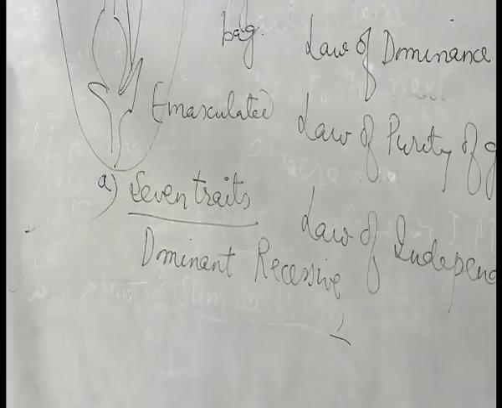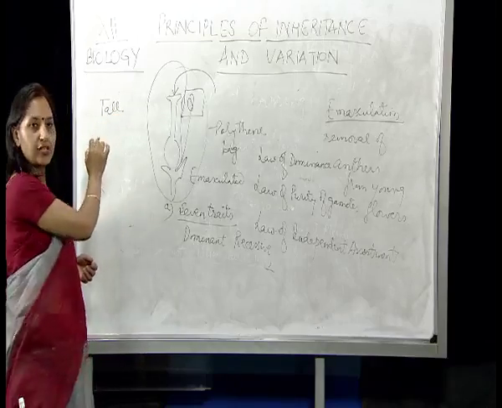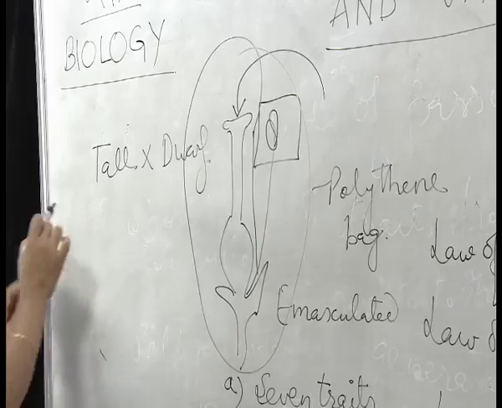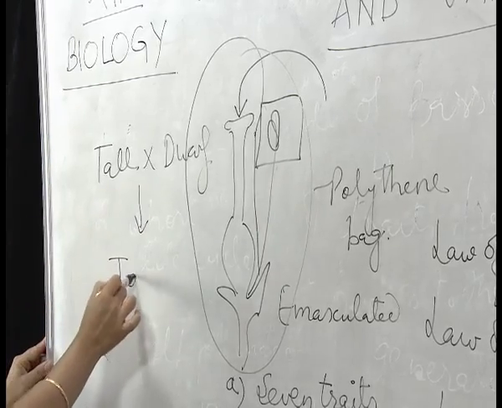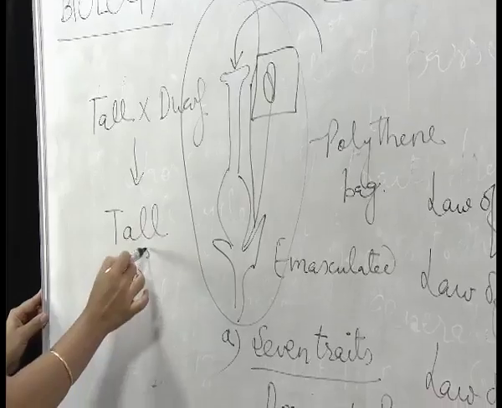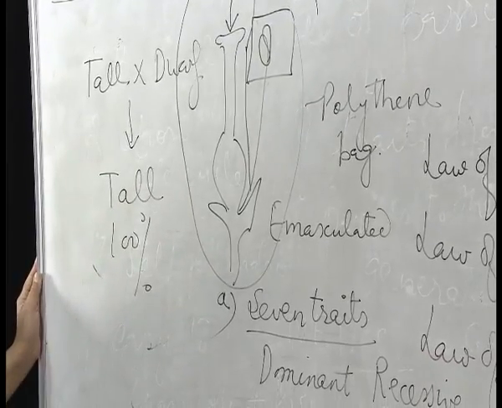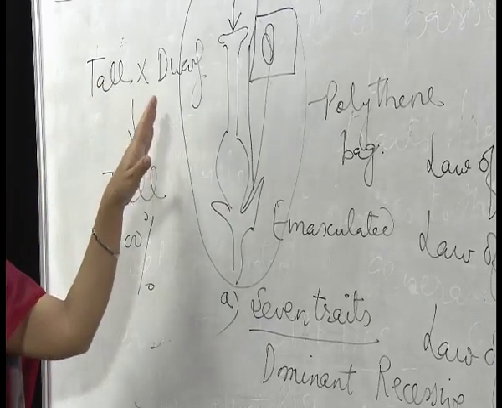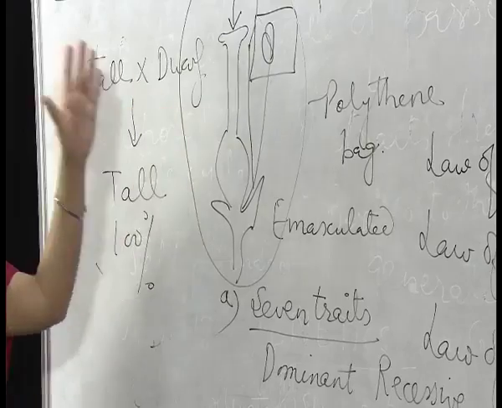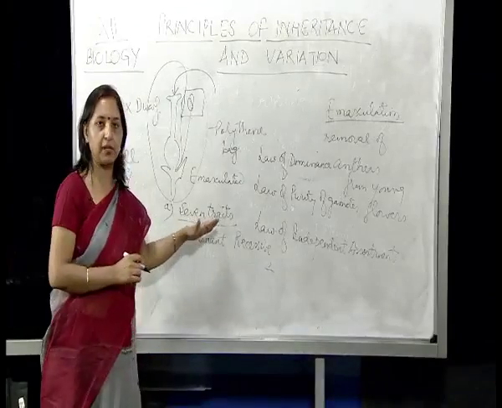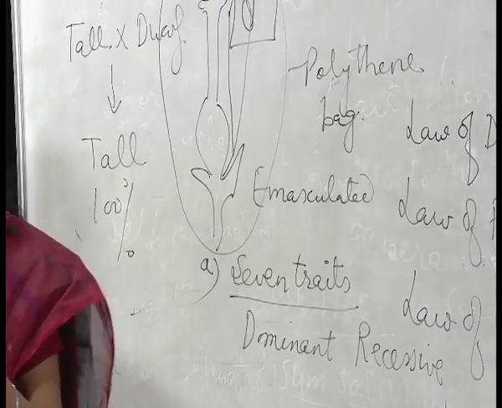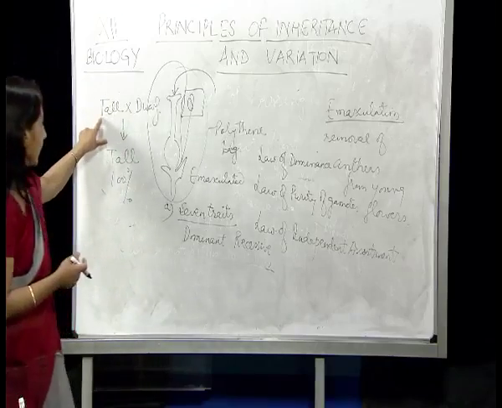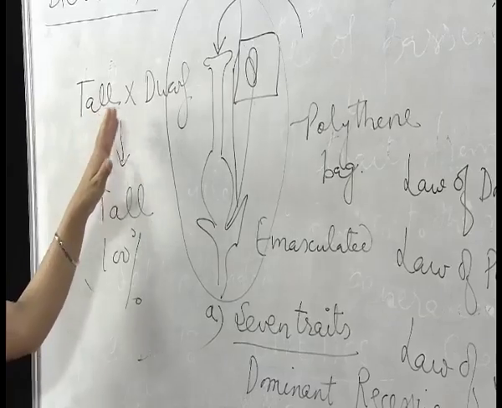For example, if you consider the height of the plant, some plants were tall and some were dwarf. And when they were cross-pollinated, in the first generation, all the plants, 100% plants were tall. As a result, it was concluded that tallness is dominating over dwarfness, which is the recessive trait. In this way, he chose 7 traits for his experiments, and out of these traits, one of the forms would be dominating, the other form would be recessive.